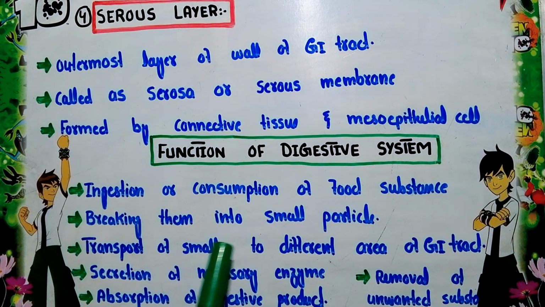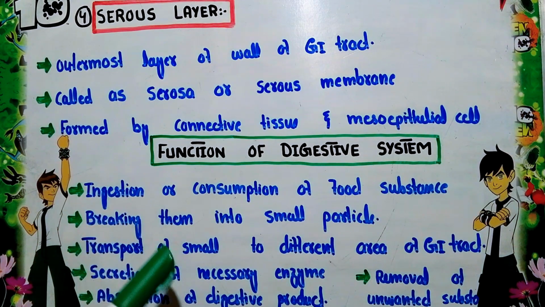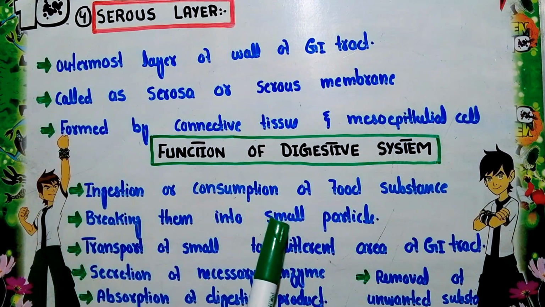The third function is the transport of small particles to different areas of the GIT. As in the second function, the breakdown of the food occurs into small particles, and then these small particles are transported to different areas of the GIT. The fourth function of the digestive system is the secretion of the enzymes necessary for digestion. The digestive system secretes the enzymes responsible for digestion of the food particles. After the action of these enzymes, finally the food substances are digested.